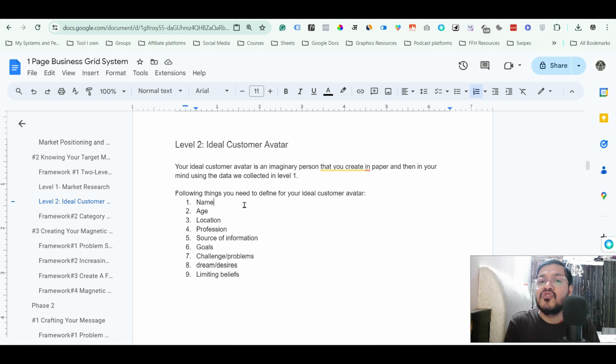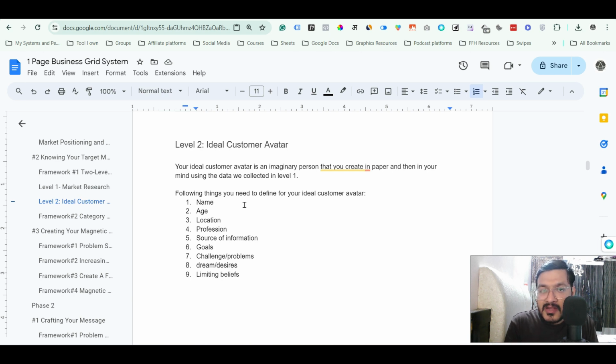Your ideal customer could be a person who has been doing a job for the past 5 years, 10 years, maybe in his or her 30s. It could be someone who is elderly, maybe 45 or more than 45. It could be a 60 plus person. Okay, so it totally depends on what product you are selling and what your target audience is.